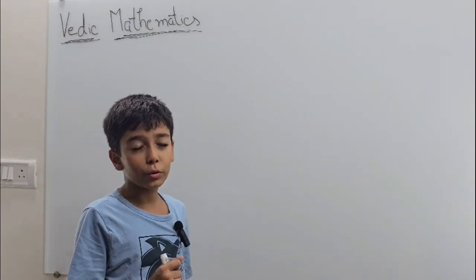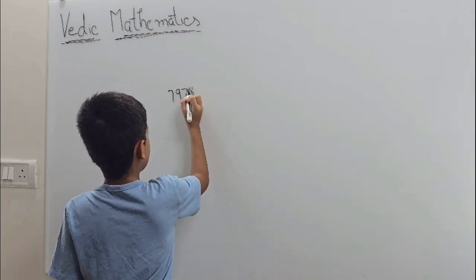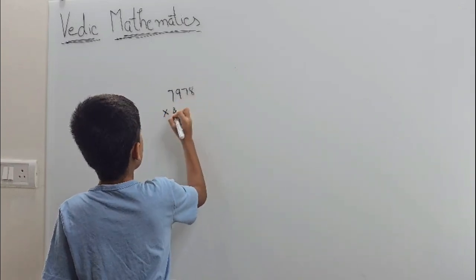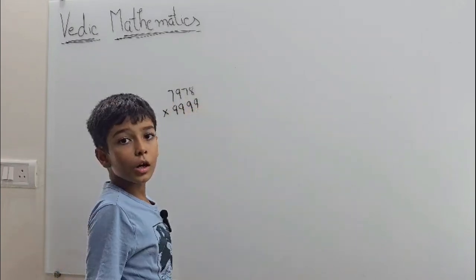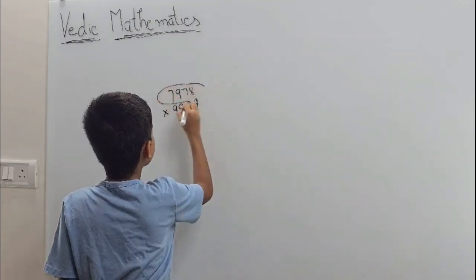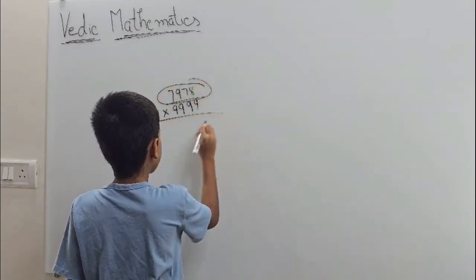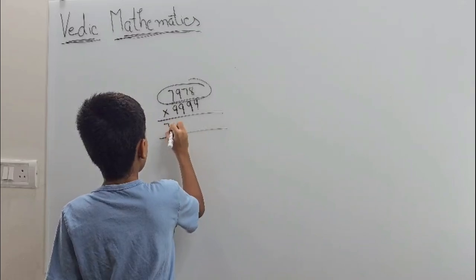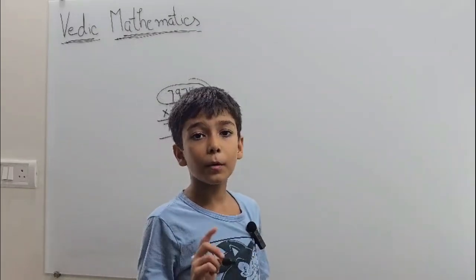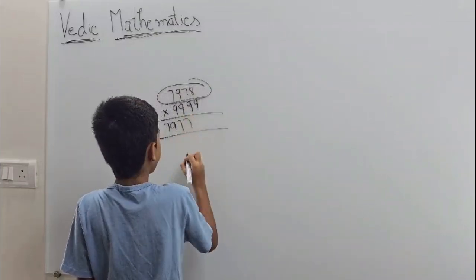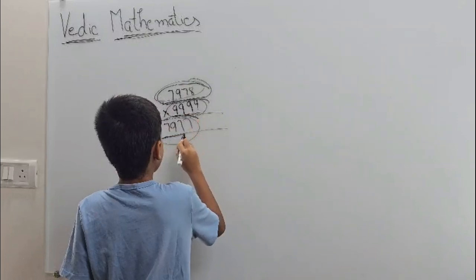So let's take example 2. Example 2 is 7978 multiplied by 9999. Again, we will subtract 1 from this number, so it will be 7977. Same as in example 1, we will subtract again. Now I will subtract 7977 from 9999.